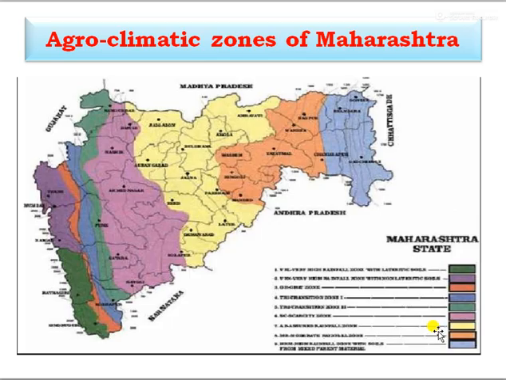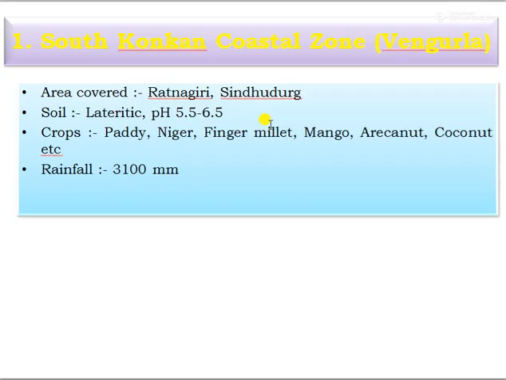You can see the map showing the different agroclimatic zones of Maharashtra in different colors. You can see here. Next point, in detail. You can see them one by one.